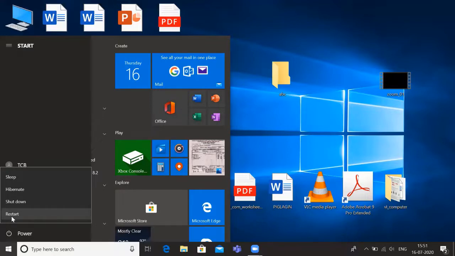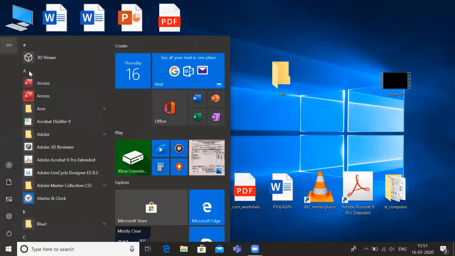Then the icon list. Now these are the icon list. This has shortcut icons such as power, settings, File Explorer, Quick Access, and the expand button.